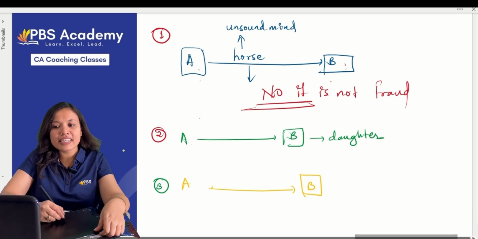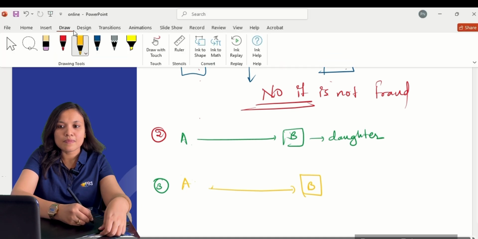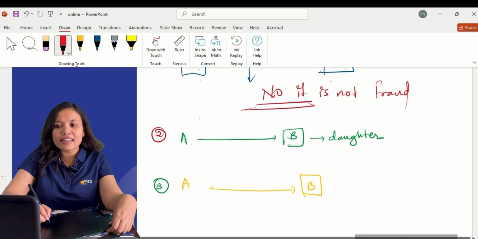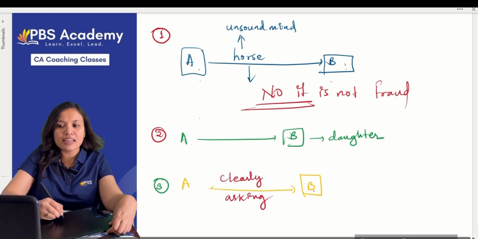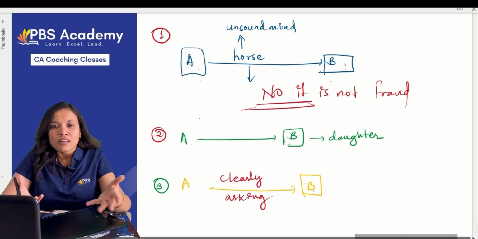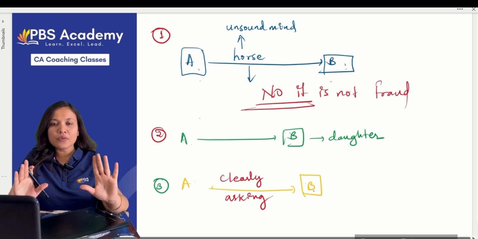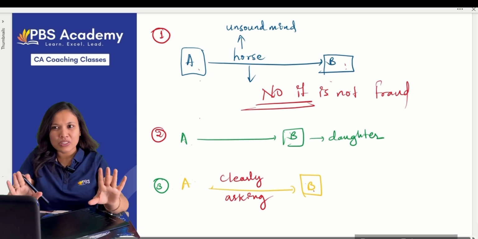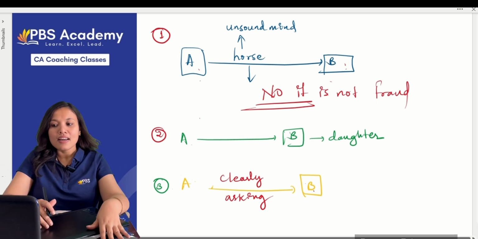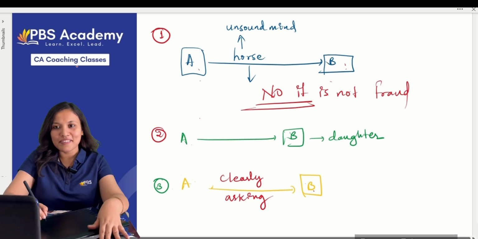Now tell me, if A does not say anything, is it fraud or not? B is clearly saying, if you don't tell anything, I will assume the horse is in good condition. Now A keeps silence. Is this a case of fraud or not?